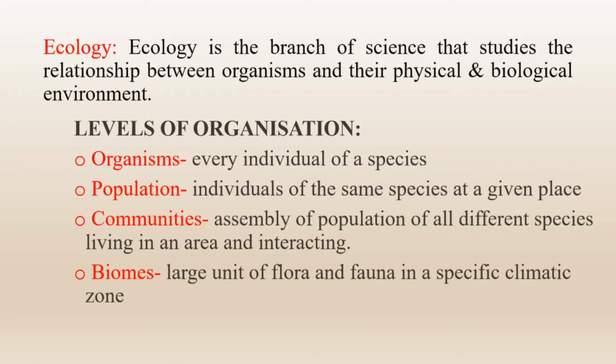In an ecosystem, we have different levels of organization. First one is organisms. So what is an organism? An organism is every individual of a species in a particular given area. The next level of organization is the population. Populations are the individuals of the same species at a given place. Now the question arises, what is a species? A species is a group of individuals which can interbreed among themselves.